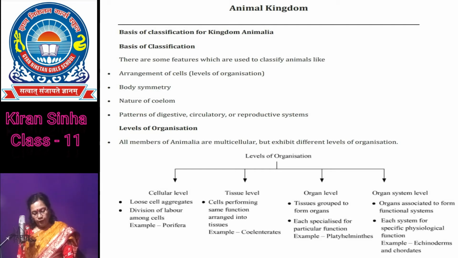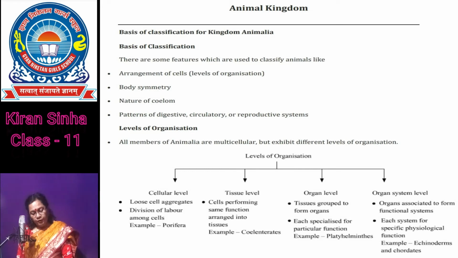In tissue level of organization, the cells performing the same functions are grouped into particular tissue performing the cell's functions, like members of the cnidarians and ctenophora.